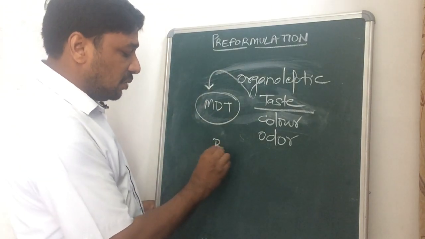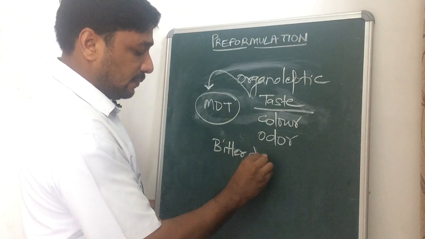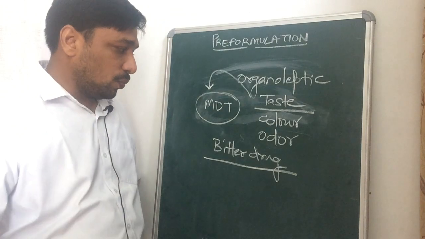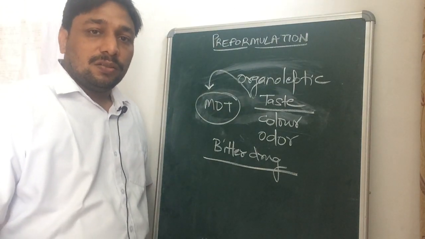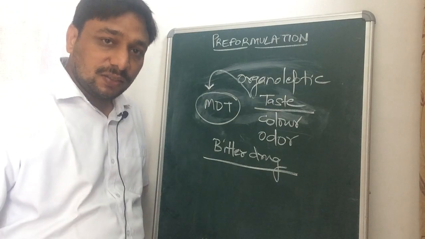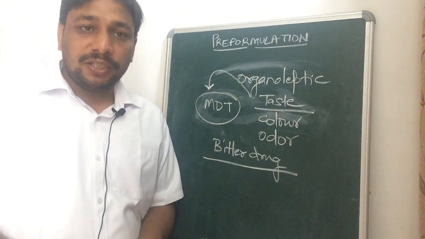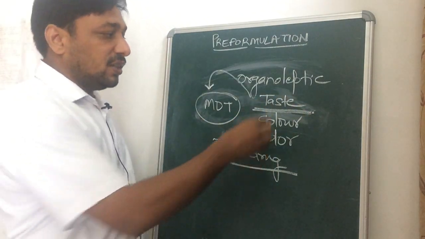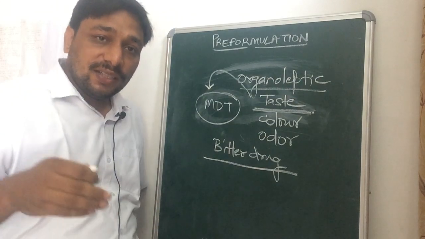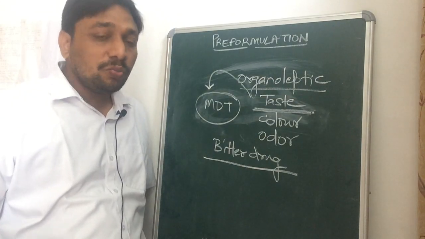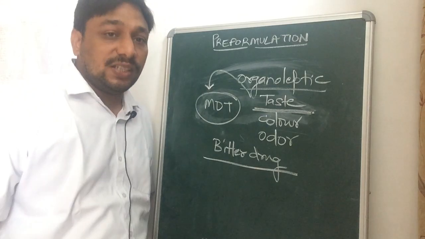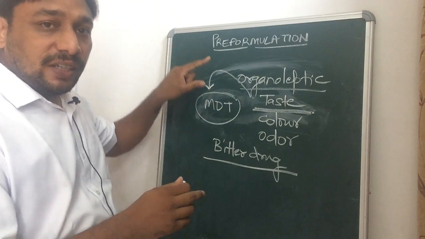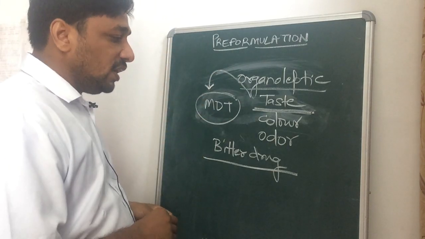For example, if we have a bitter drug, for that bitter drug we have to add some sweeteners and some flavors to make a palatable formulation. So the taste of the drug, which comes under the organoleptic properties, is affecting the design of the dosage form, the formulation strategy. So these are the properties that come under pre-formulation that will affect the design of the formulation.